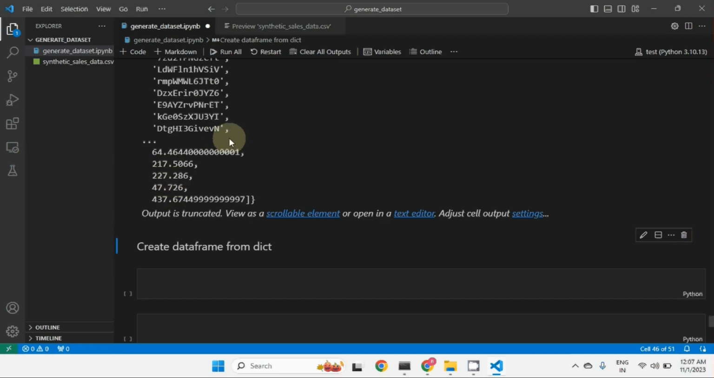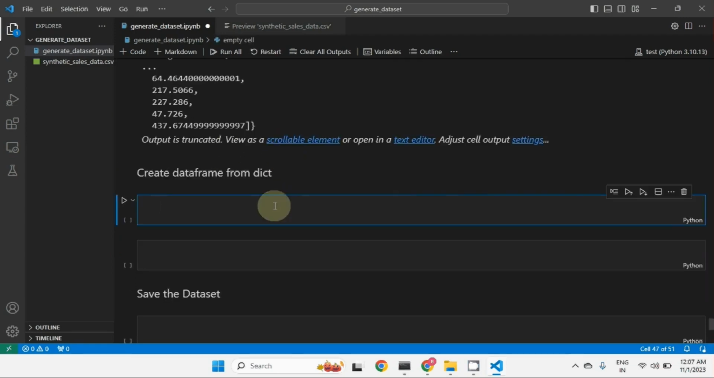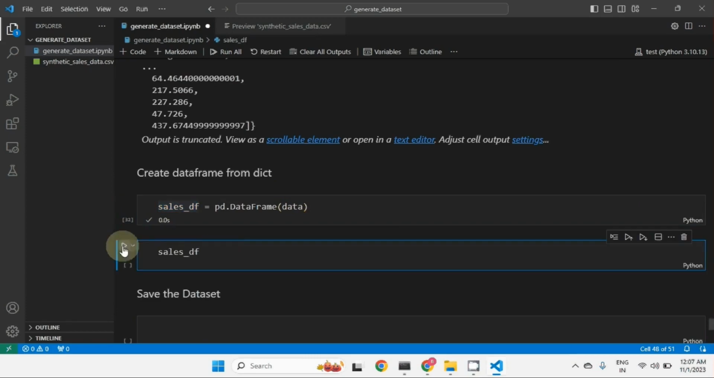But this data is not properly visible. Can we make it into a data frame? Yes, we can do it. So in Pandas, we have the DataFrame function. We are going to pass the data dictionary and create it as sales_df. So yeah, it has been created now. Let's check whether the data frame is created properly or not.